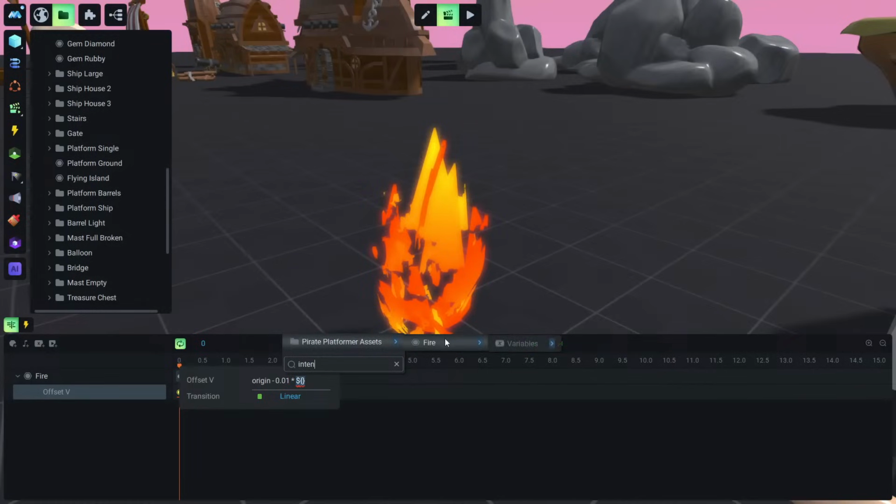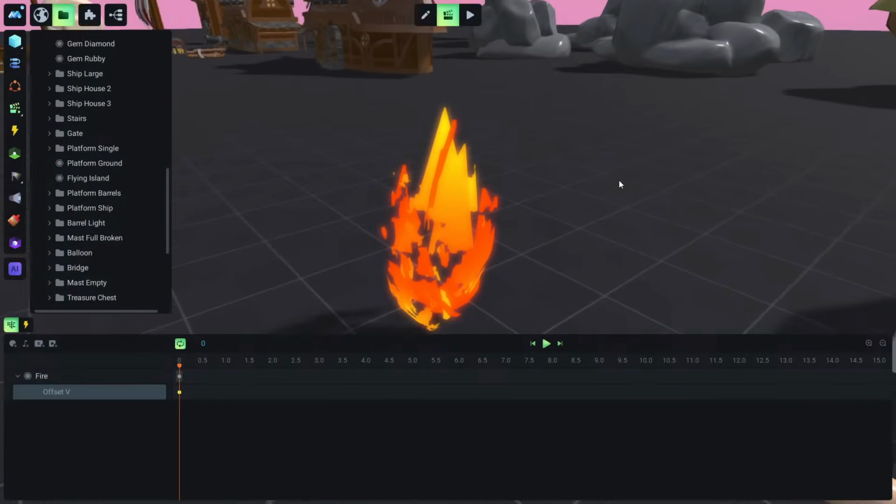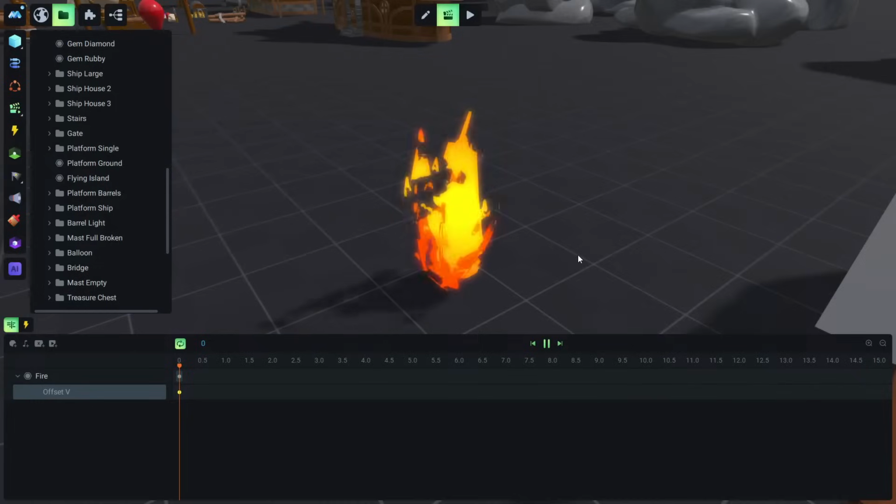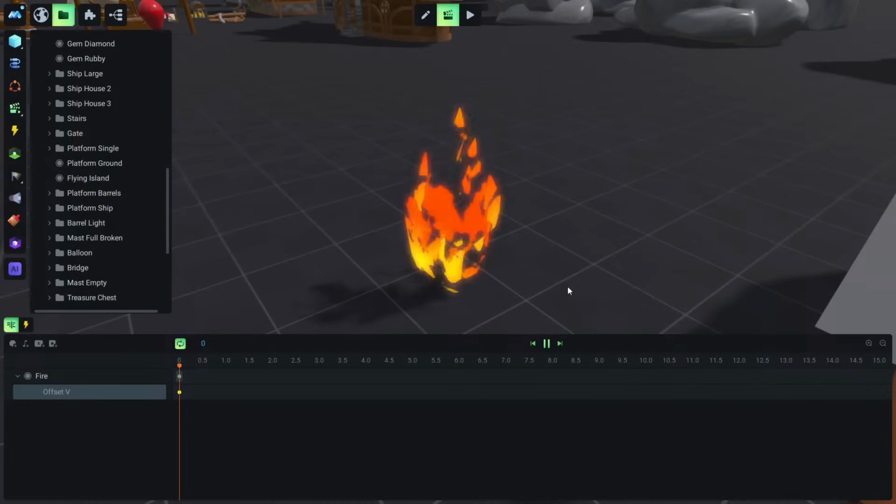Okay, so now Unity has filtered all these results, and we can find this intensity very easily, and we just click on it. And now what we did is to multiply this animation with this intensity, this variable. And let's click enter. And now if we try to play the game, to run this animation again, we have created a small rocket.